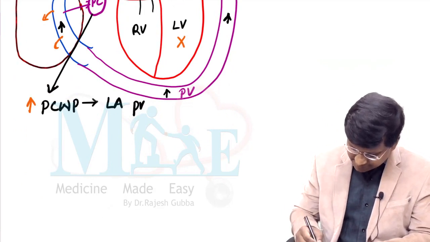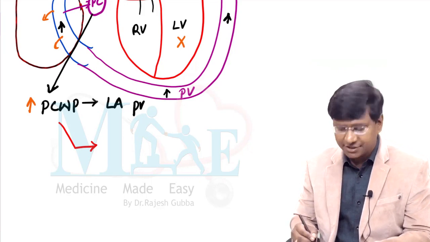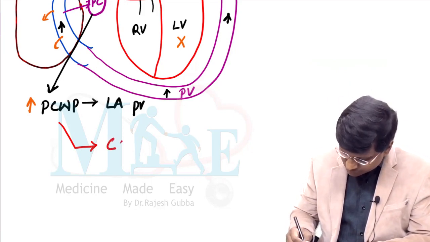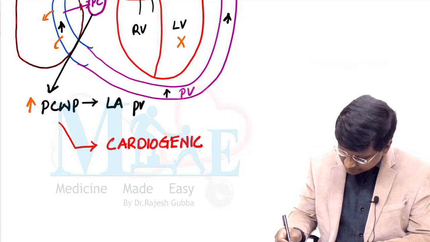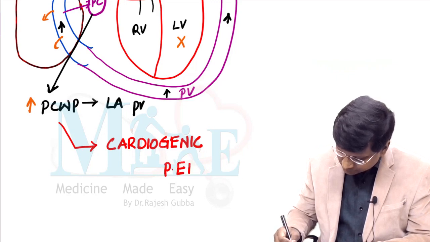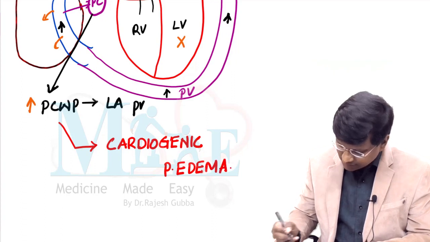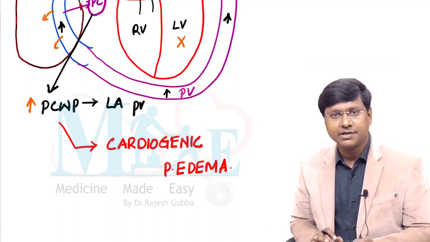So in this scenario of increase in the pulmonary capillary wedge pressure, the individual will land up in what is called cardiogenic pulmonary edema. All right.